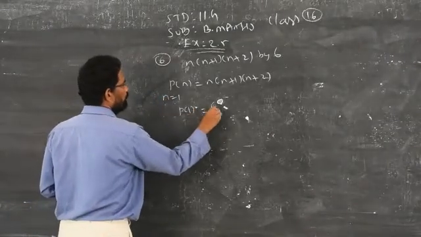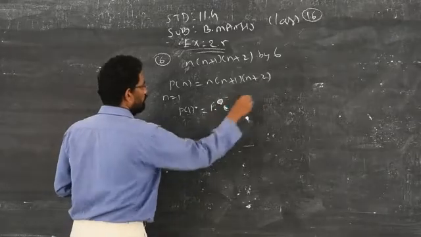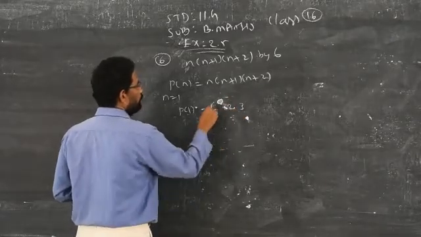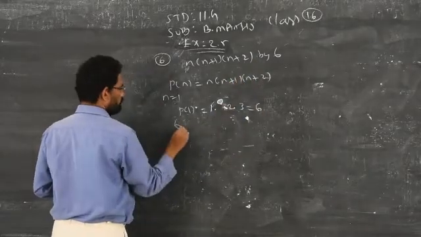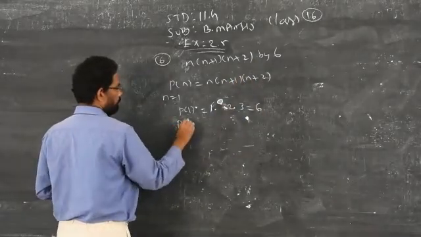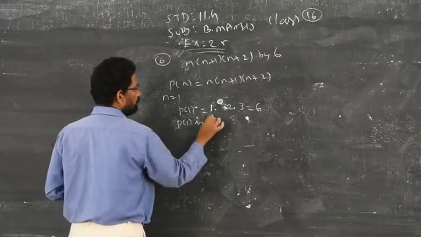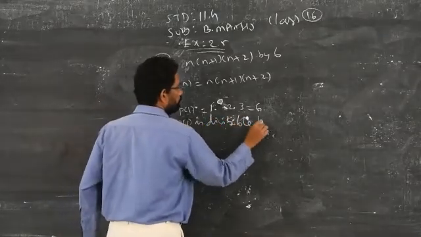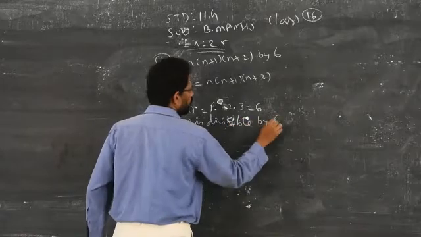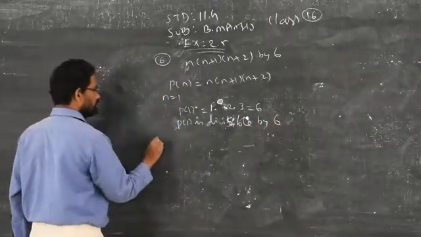P of 1 is equal to 1 into 2 into 3, which gives you 6. 6 is divisible by 6. So P of 1 is divisible by 6. Then what is the next condition?